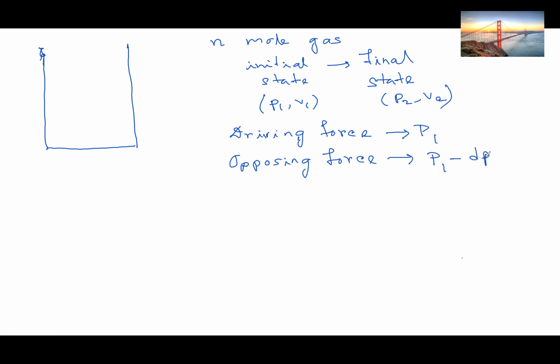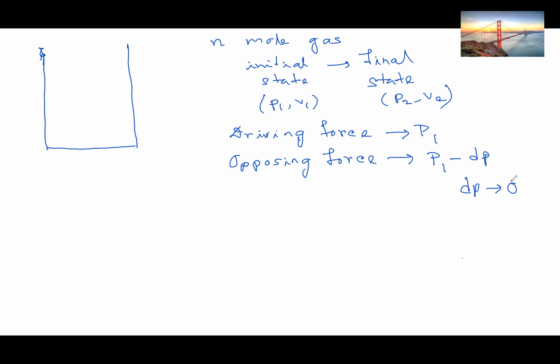For the first criterion to be fulfilled, dP should be close to 0. Now the second criterion was that the final state of the process can be reversed to the initial state without the application of external energy.